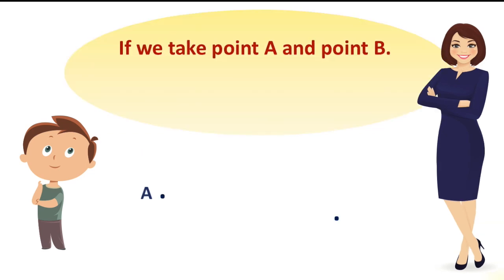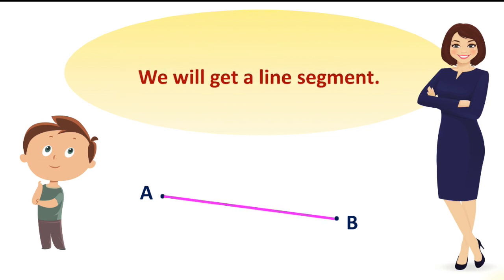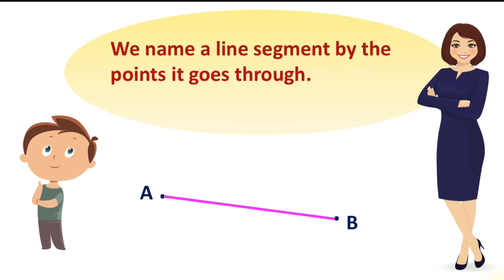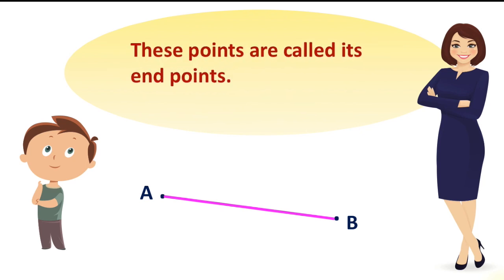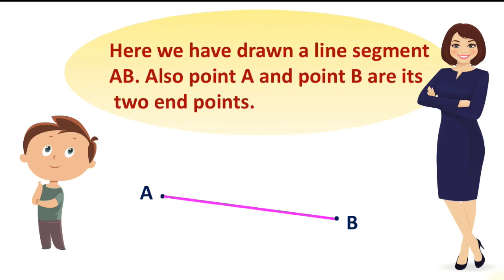If we take point A and point B and connect them in a straight line, we will get a line segment. We name a line segment by the points it goes through. Here it is going through point A and point B. These points are called its endpoints. Here we have drawn a line segment AB. Also point A and point B are its two endpoints.